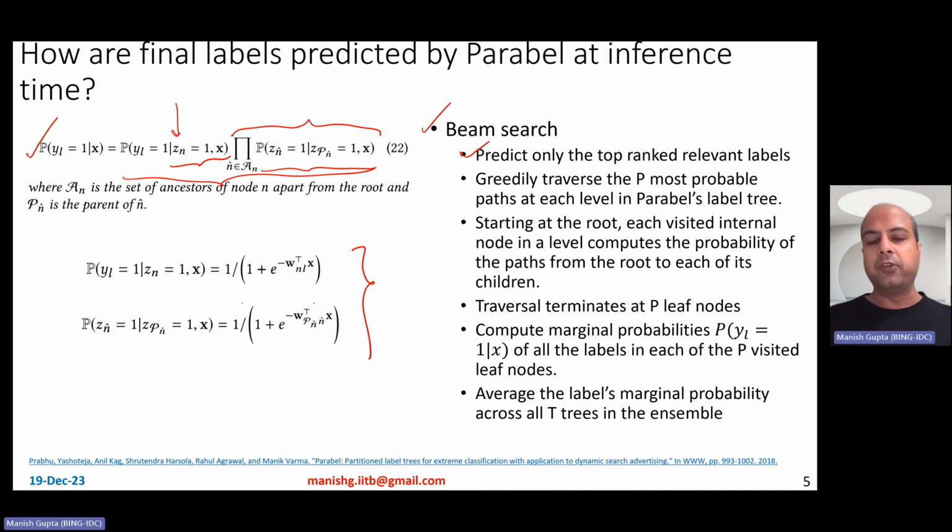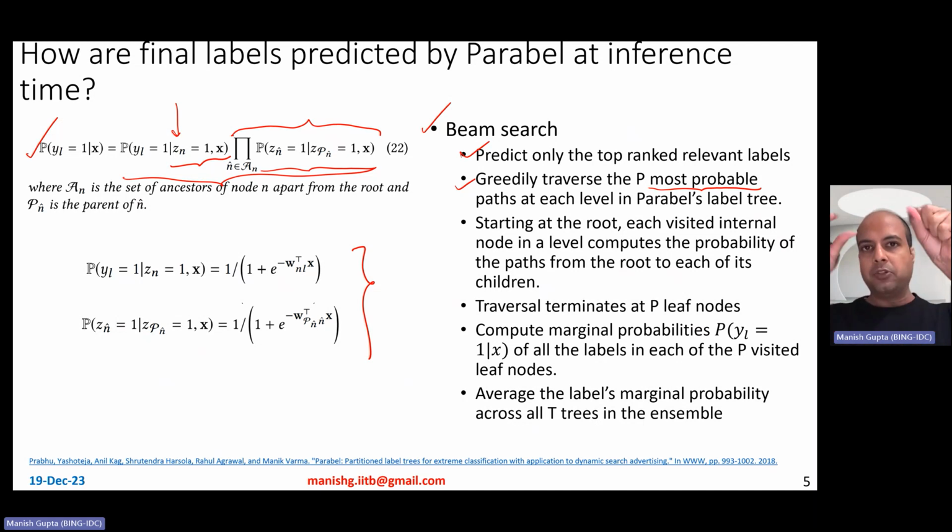So you're only interested in the top few relevant labels. And the way you are going to do this is to greedily traverse the tree, starting from the root node and always keeping track of the best P most probable paths, right? So the most probable, or the best P paths, at each level in Parabel's label tree.